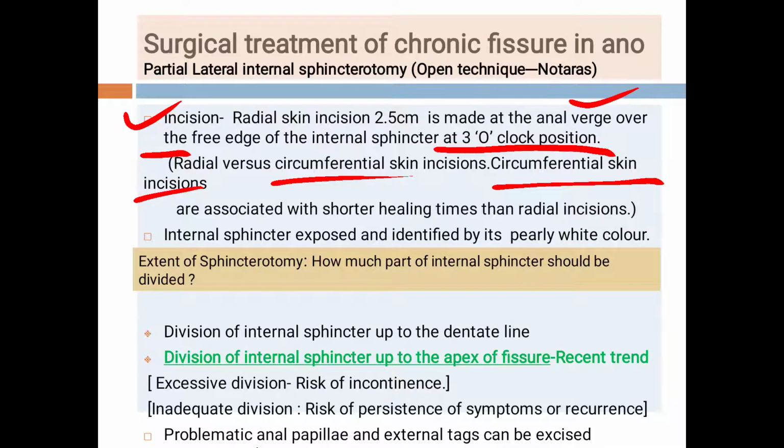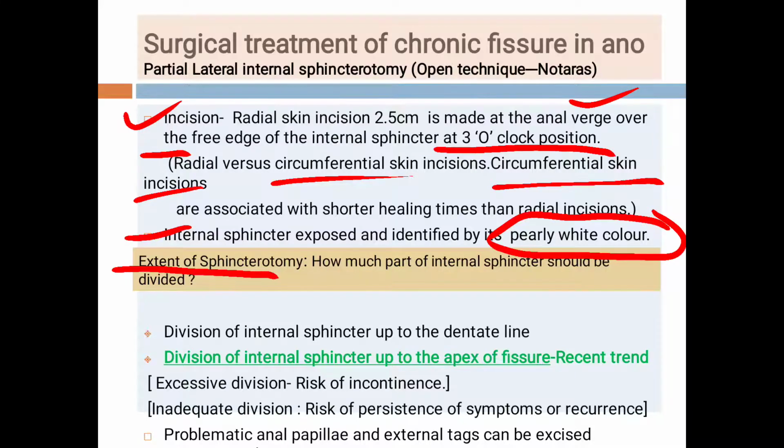Now after taking the skin incision, the internal sphincter is exposed. Now how to identify the internal sphincter? In the books it is mentioned that it is pearly white in color. So by this we will identify the internal sphincter. Now students, a very important step is the extent of the sphincterotomy.